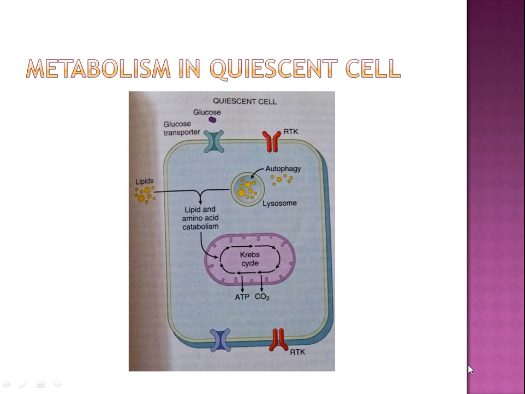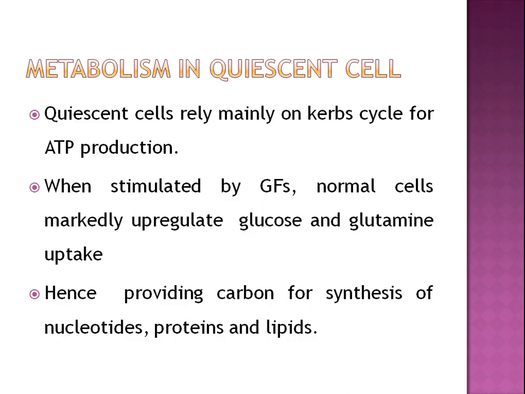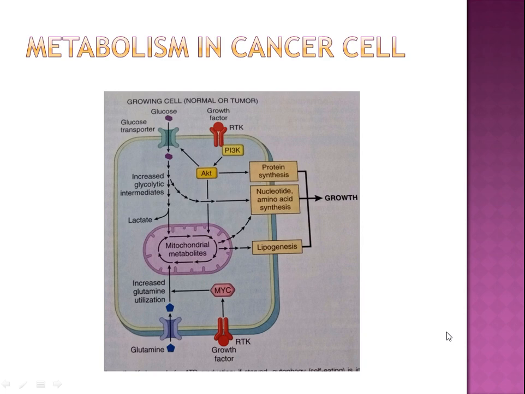This is the diagrammatic representation of the same Warburg effect. In the case of a quiescent cell, it depends on the Krebs cycle. This I have told you. And in the case of tumor, what happens? Because there is increased protein synthesis, increased requirement of nucleotide and amino acid synthesis, increased lipogenesis, there is alteration at various levels and increased fermentation, and all of these lead to growth.